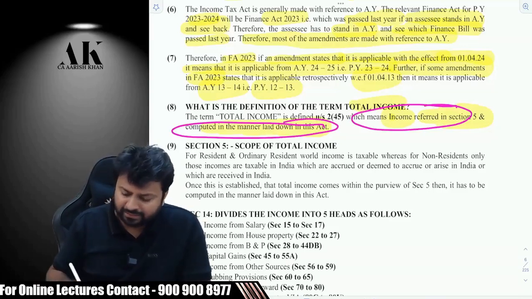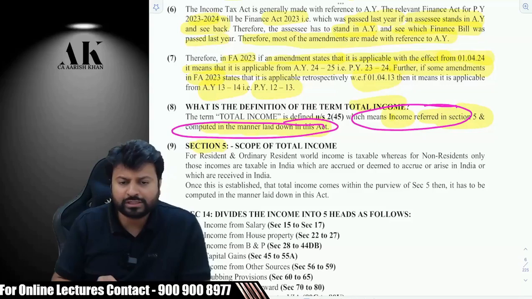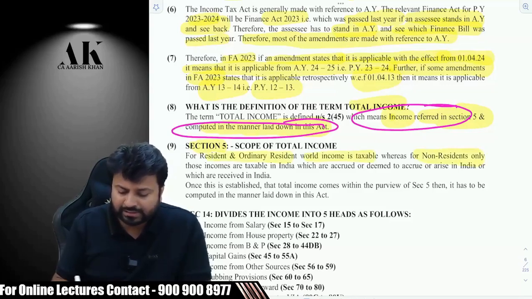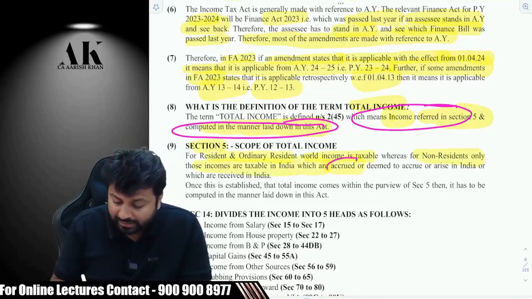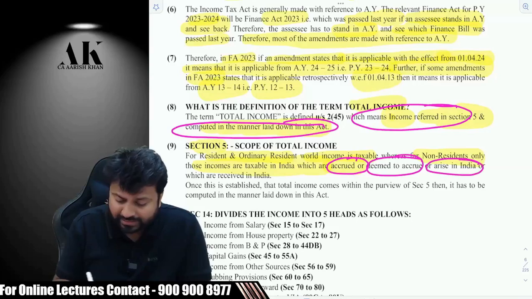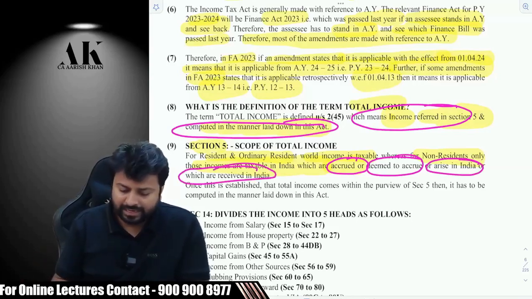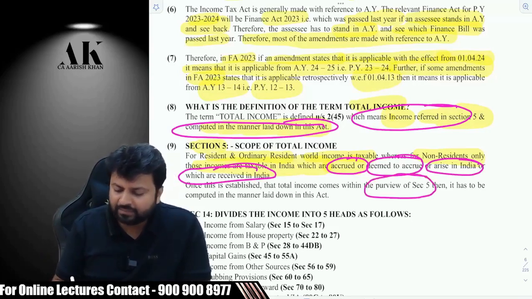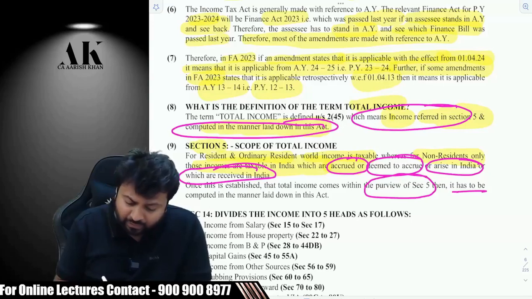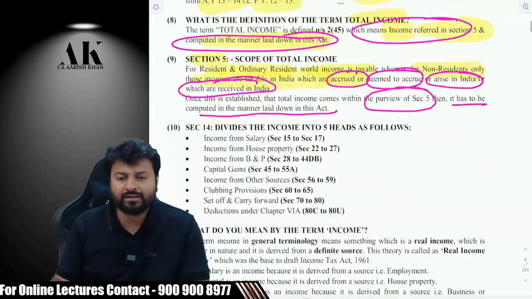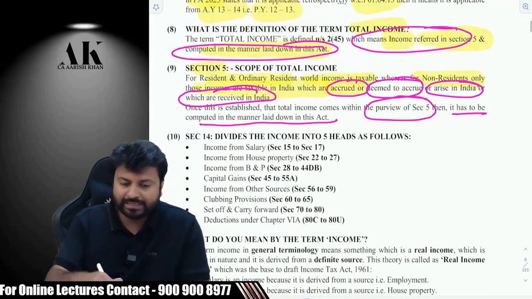What is mentioned in section 5? Section 5 talks about the scope of total income. For a resident and ordinarily resident, world income is taxable. For a non-resident, only incomes which are taxable in India, which are either accrued or deemed to accrue or arise in India, or which are received in India. And last but not least, once it is established that income comes within the purview of section 5, then you have to compute in the manner laid down in this Act. And this is the computation.